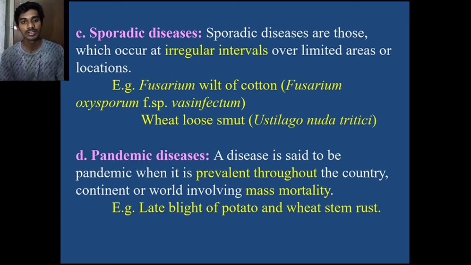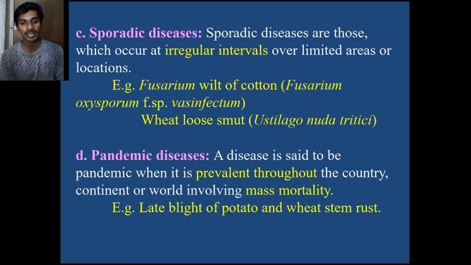Next we see sporadic disease. This disease occurs at irregular intervals or in limited areas or locations. Example: Fusarium wilt of cotton, Fusarium oxysporum. Another example, wheat loose smut, Ustilago nuda tritici.